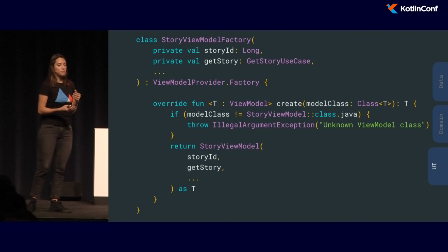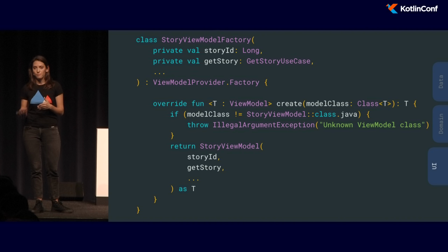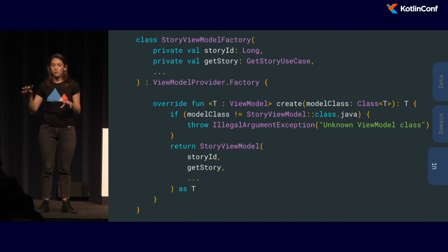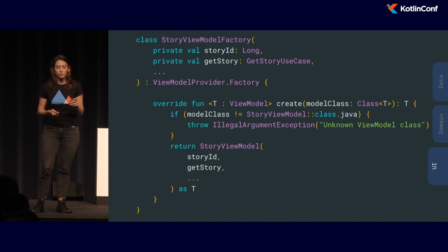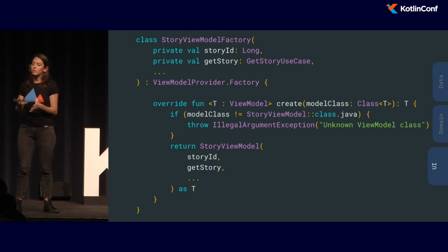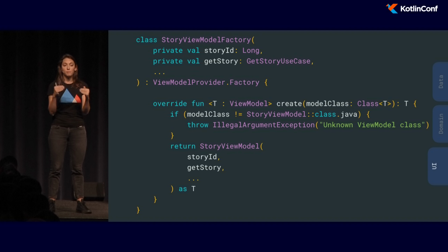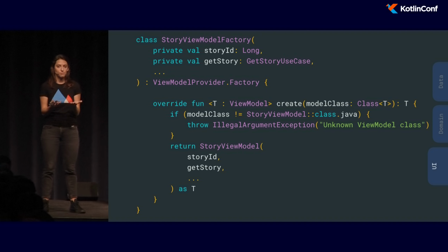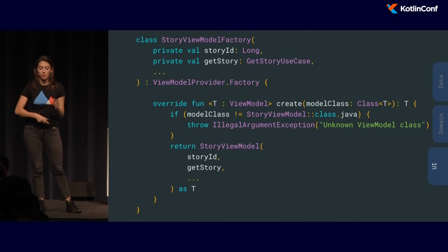Because the view model, by default, doesn't have any arguments, we had to implement our own view model factory. And we decided to implement a view model factory for every view model that we had. Even more, we wanted to keep that immutability of the view model. We wanted to always keep that story ID immutable. So this means that we had a view model for every activity. So if we had multiple instances of the same activity being open, each instance would have its own instance of a view model.